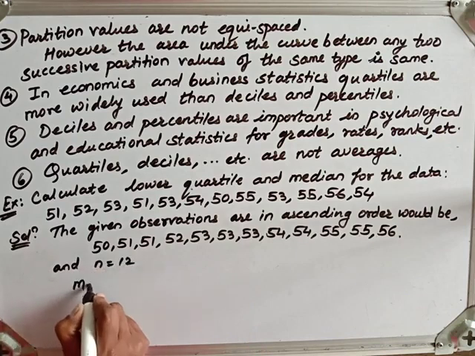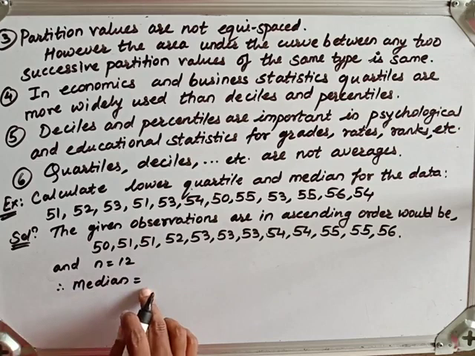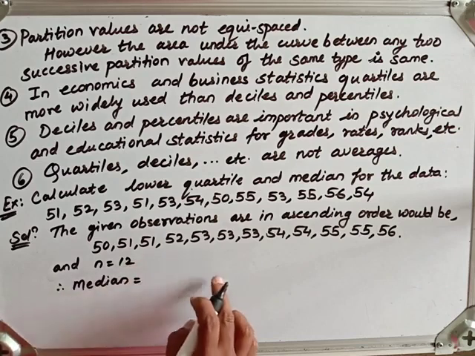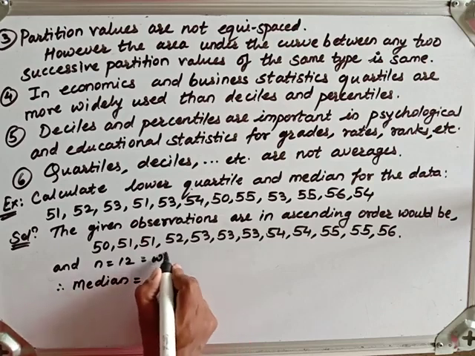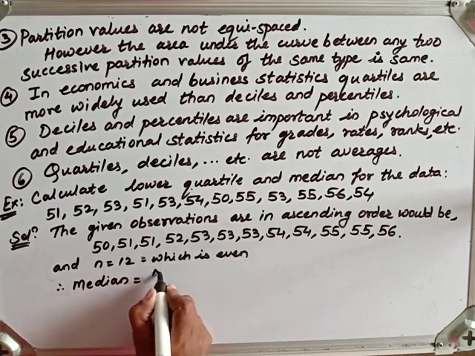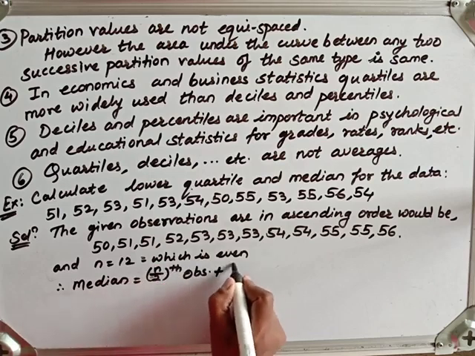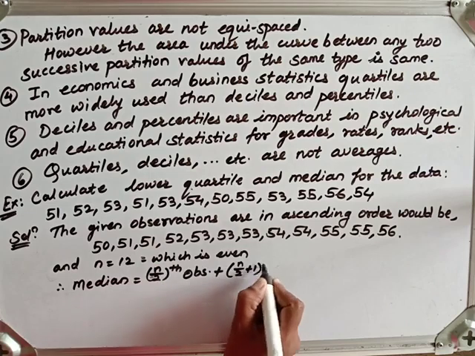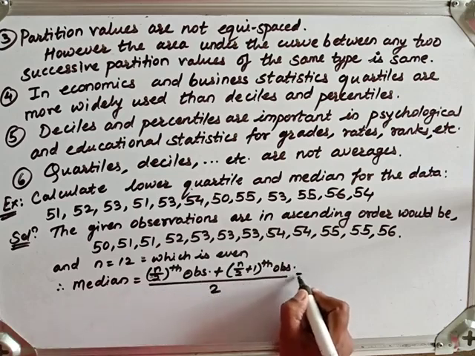Therefore, the number of observations is 12. So median, because n is even, is the n by 2th observation plus the n by 2 plus 1th observation, upon 2, the arithmetic mean of these two.